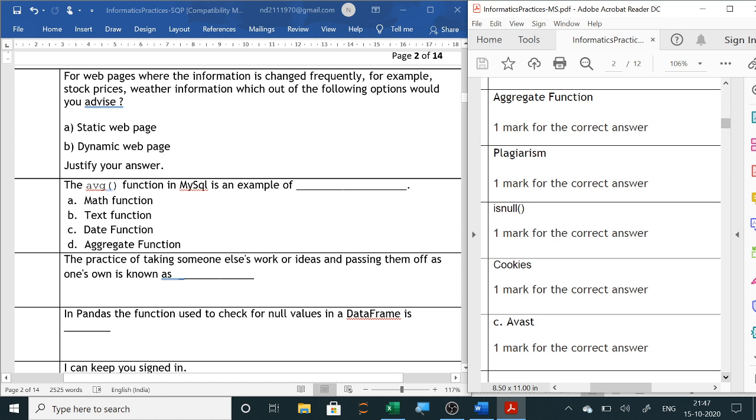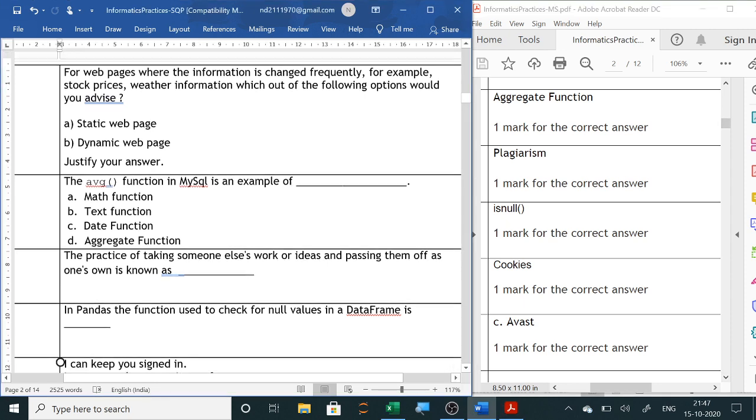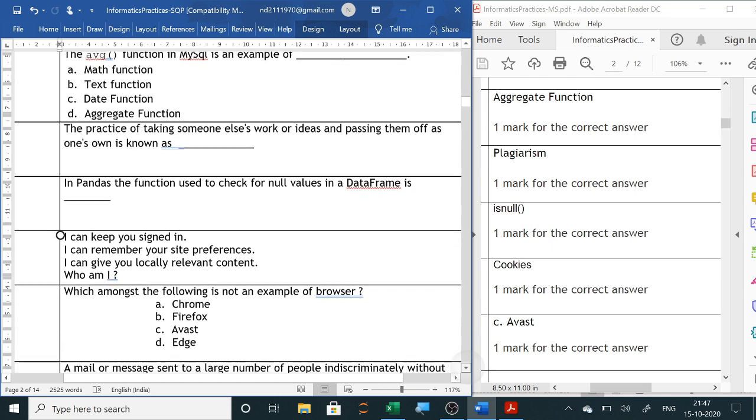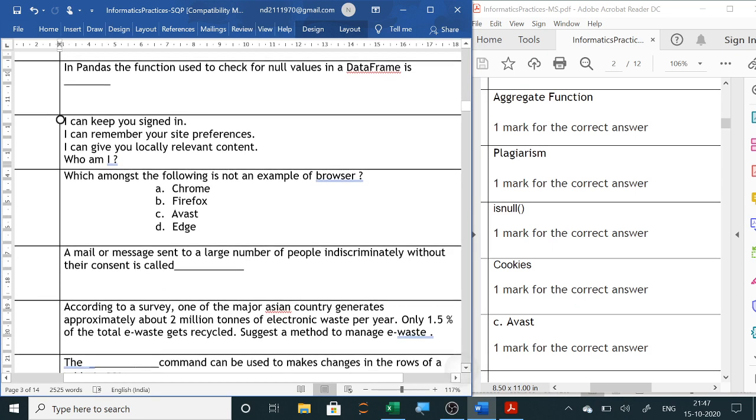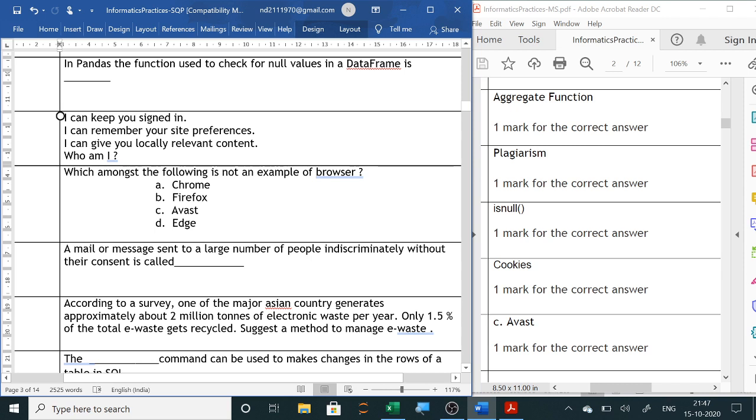Next is, in pandas, the function used to check for null values in a data frame is isnull function, you have already used. So we will use the isnull function in pandas to check the null values, whether it is null or not. It returns true if it is a null value, and it returns false if it is not a null value.